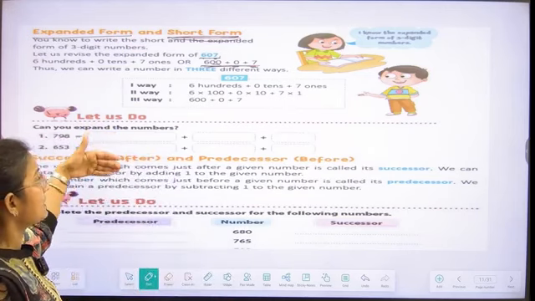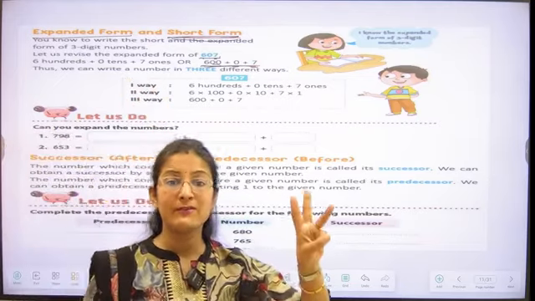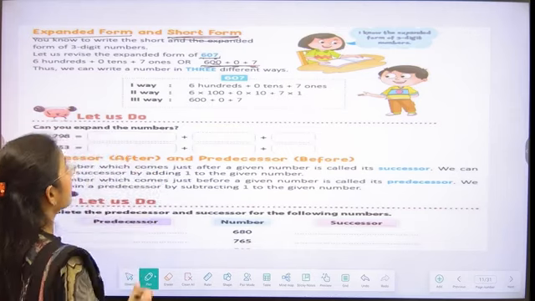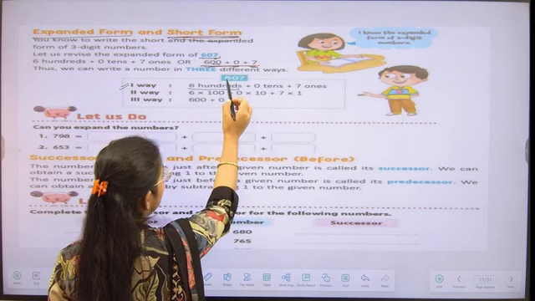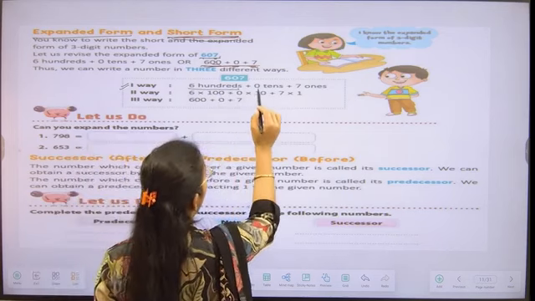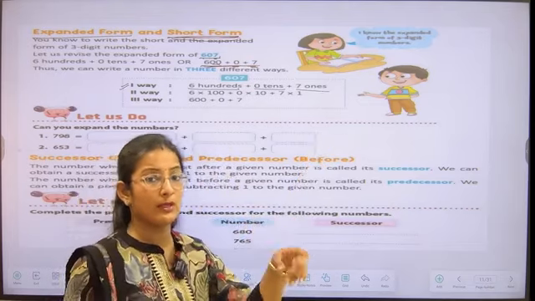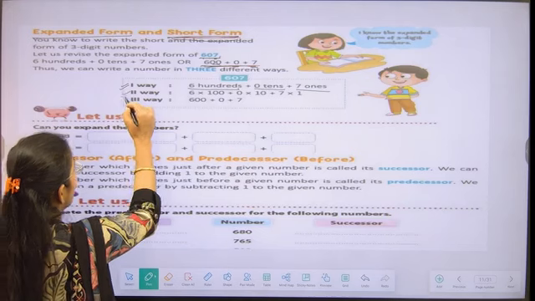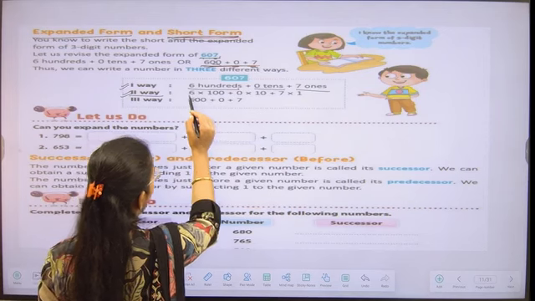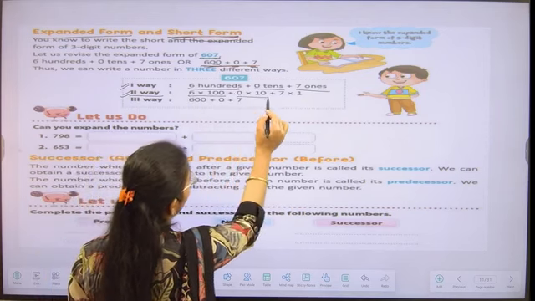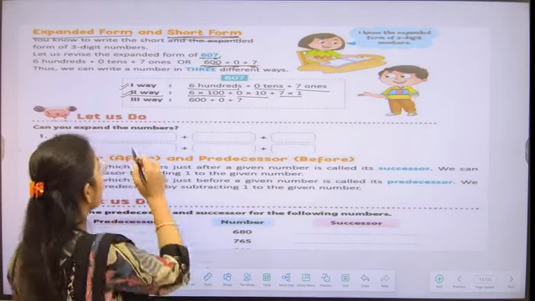Before doing the exercise, we can write a number in expanded form in 3 ways, students. Let's see quickly. In the first way, we can write 600. 6 is written at the 100 place value. Add 0 tens, add 7 ones. So this is our first way. What is our second way, students? With the help of the second way, how can we write? We can write it as 6 multiplied by 100 plus 0 multiplied by 10 plus 7 multiplied by 1.